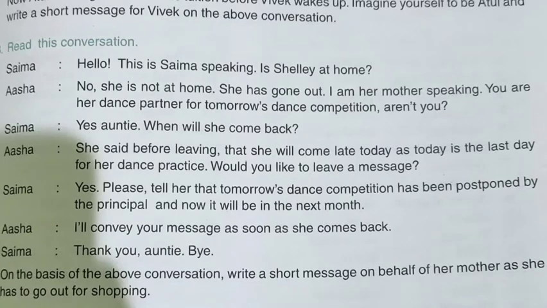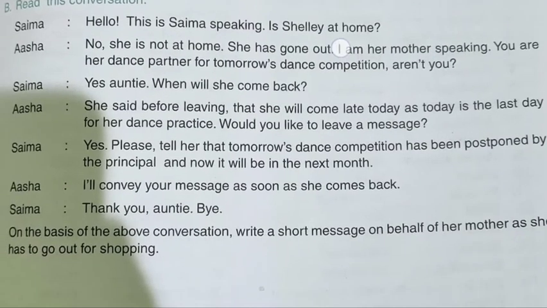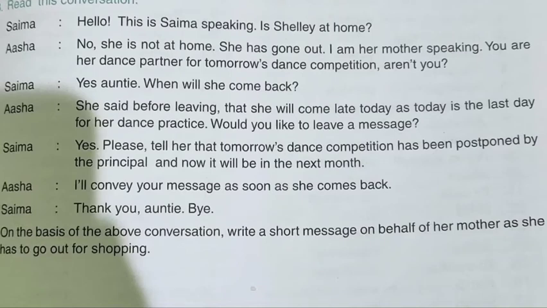Would you like to leave a message? Saima: Yes, please. Tell her that tomorrow's dance competition has been postponed by the principal and now it will be in the next month. Asha: I'll convey your message as soon as she comes back. Saima: Thank you, auntie. Bye.